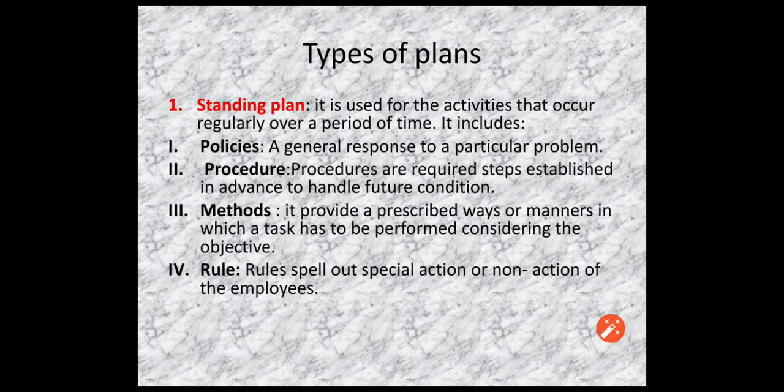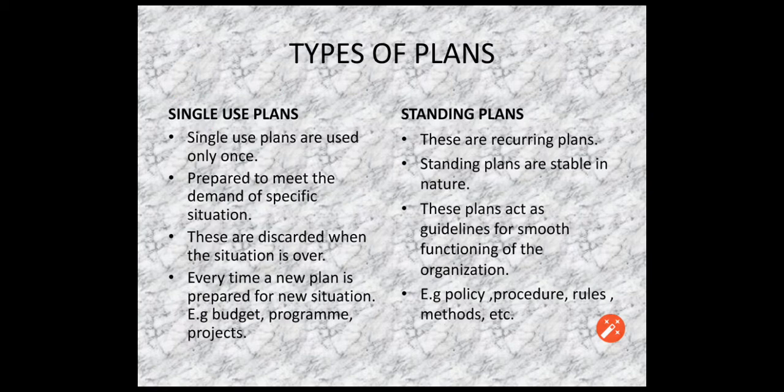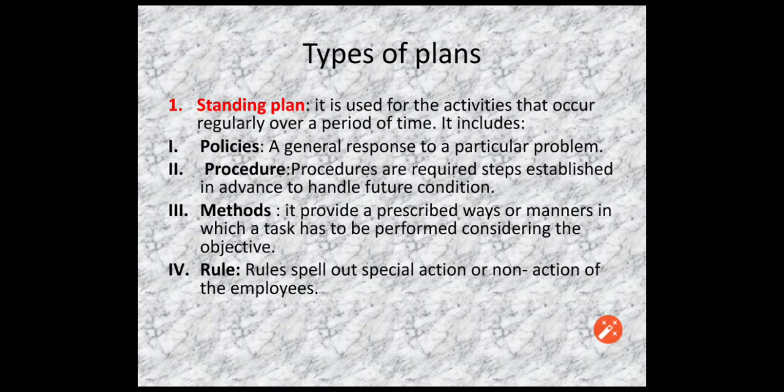Now as we have seen, the plans which are of recurring nature, the plans which are used over a period of time, such plans are known as standing plans, and there are certain plans which come under this category. The first one is the policies. The first plan which comes under this category is policy. What do you mean by policy?